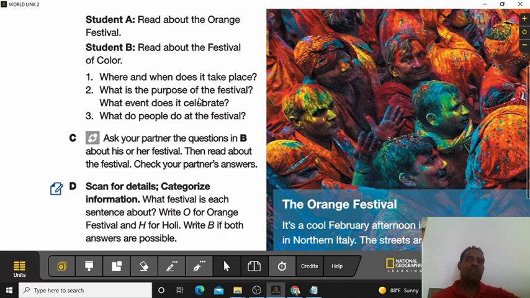At the start of the Orange Festival, a young woman dressed as Violeta speaks to the people and gives them candy. After that, the Orange Fight begins. To participate, you need to join a team. You can be on a team of freedom fighters or soldiers. If you don't want to fight, you must wear a red hat. Then no one will throw oranges at you. It's a lot of fun.